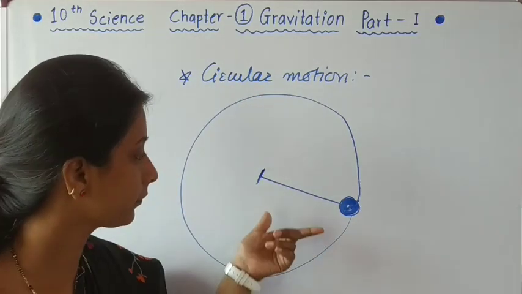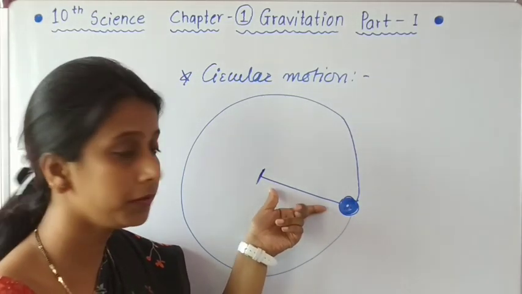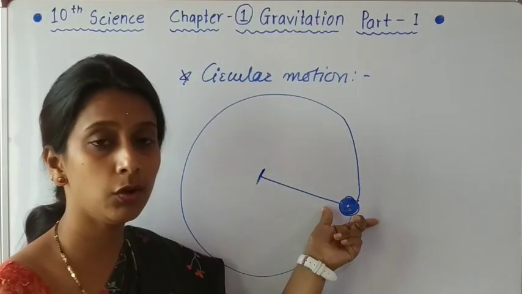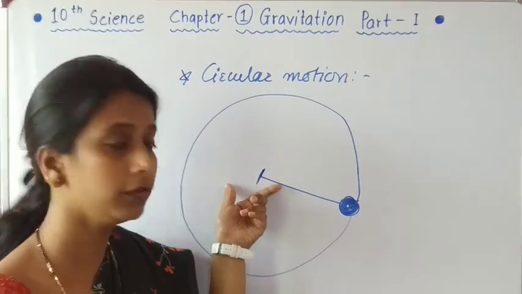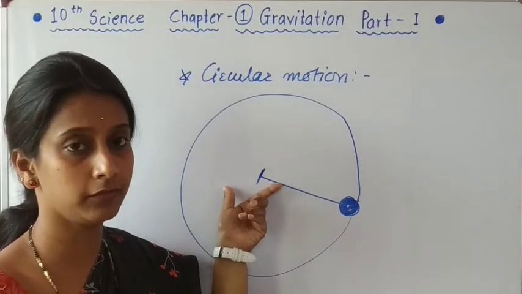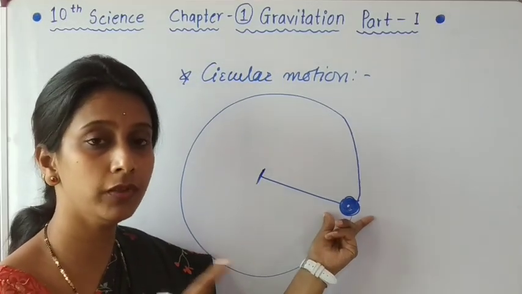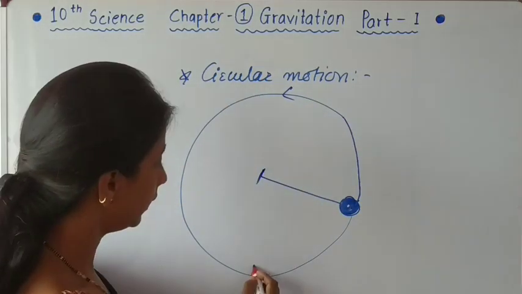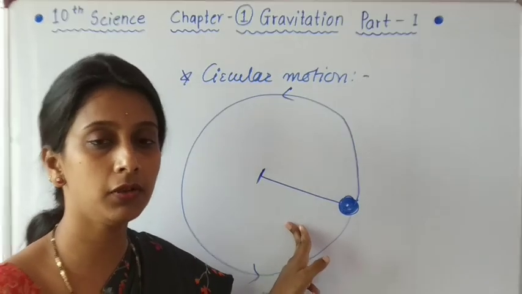Okay students, see carefully what we have done here. We have taken a piece of stretched string, and at the end of this string we tied a stone. The other end we hold in our hand and we start applying force on it. Then this stone starts moving along the circular path in this way. So it is an example of circular motion.